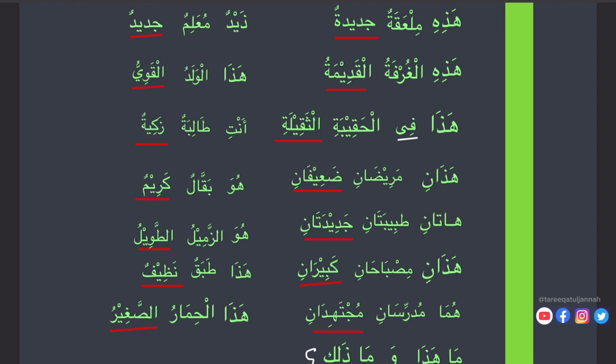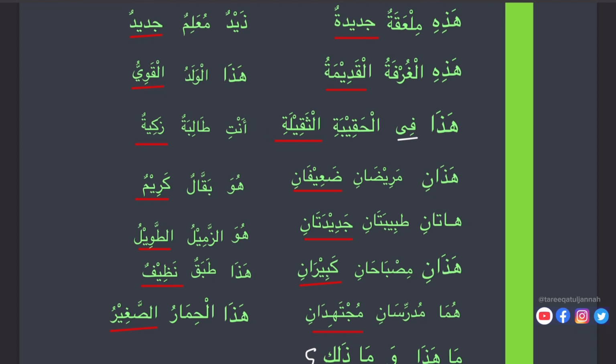Hatani implies two. Tabibatani jadidatani. So here we see how it matches gender. Hatani, feminine. Tabibatani, feminine. Jadidatani. So it's not like in English where new is new for masculine and feminine.